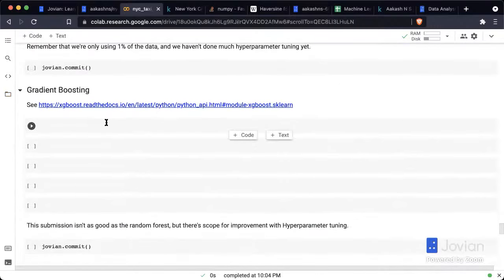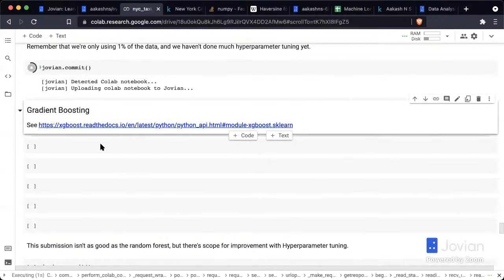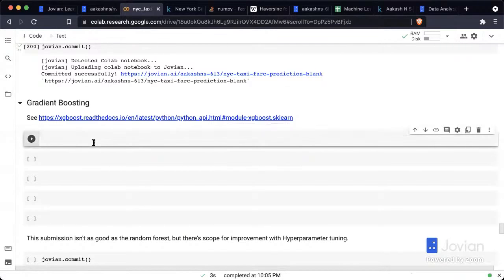The next model we're going to train is a gradient boosting model. Now, a gradient boosting model is similar to random forest, except that each new tree that it trains tries to correct the errors of the previous tree. This is a technique called boosting, and that's what makes it sometimes a lot more powerful than random forest. So we're going to use the XGBoost library.